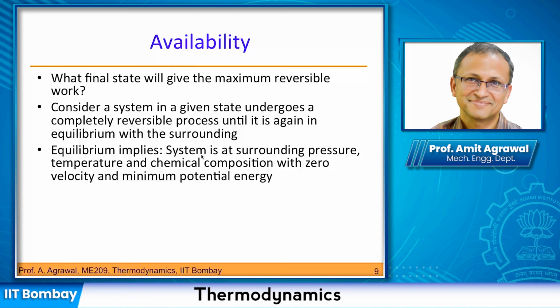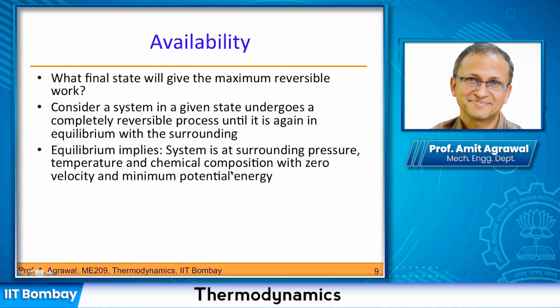If I'm at a higher pressure, then I can still do certain work by expanding the gas, for example. But if I bring it down to the pressure of the surrounding, then there is no more work potential that I have. Similarly for temperature, and of course I could have chemical composition, which we are not explicitly considering, but making a note that I could have changed my chemical composition.